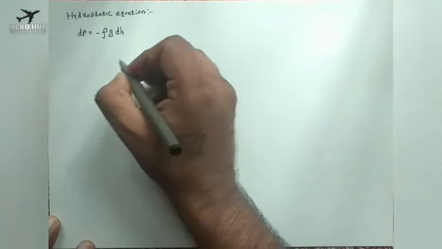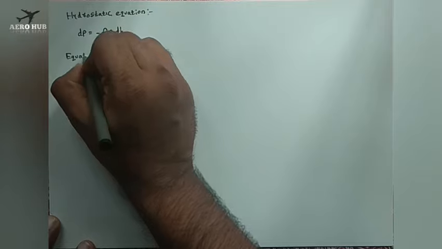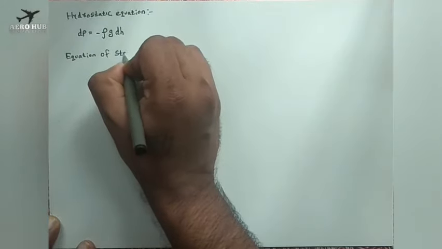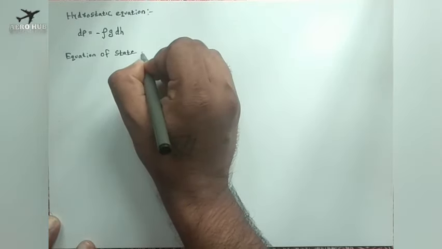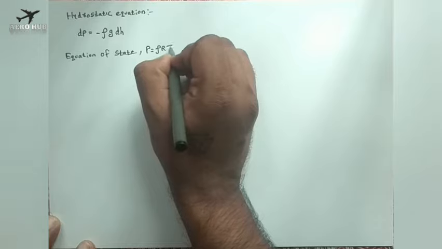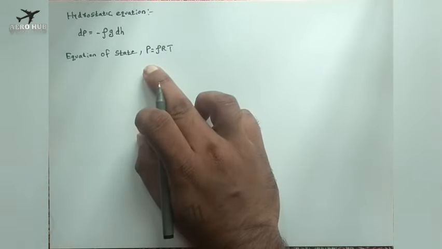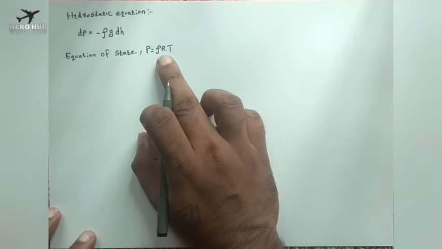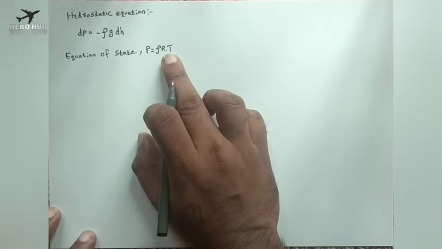Okay, then in the last lecture we derived the equation of state, that is P is equal to rho RT, where P is the pressure, rho is the density, R is the specific gas constant, not universal gas constant, and T is the temperature.